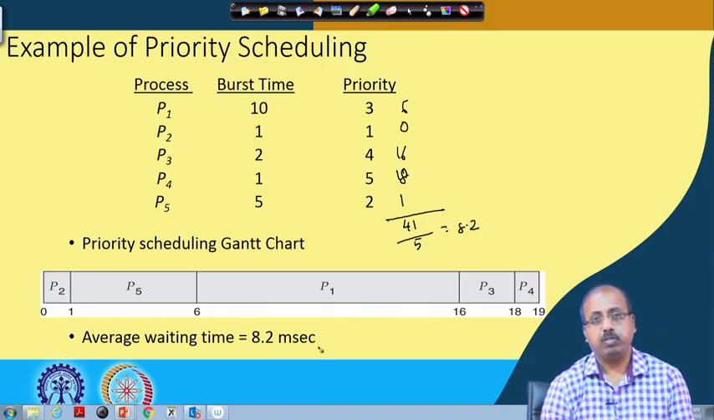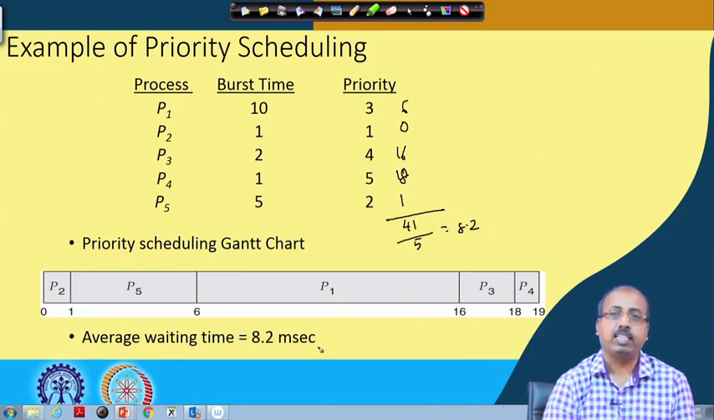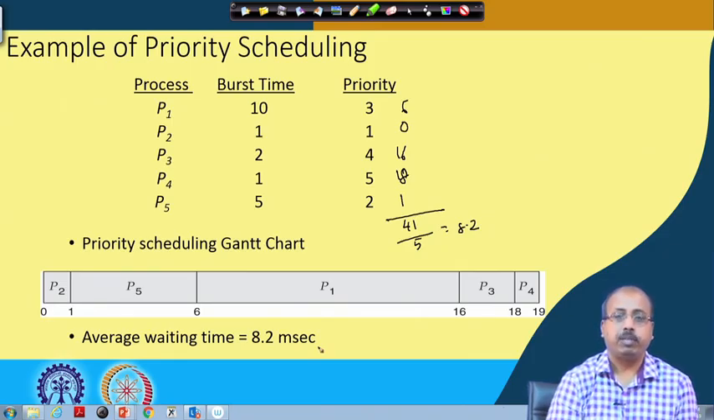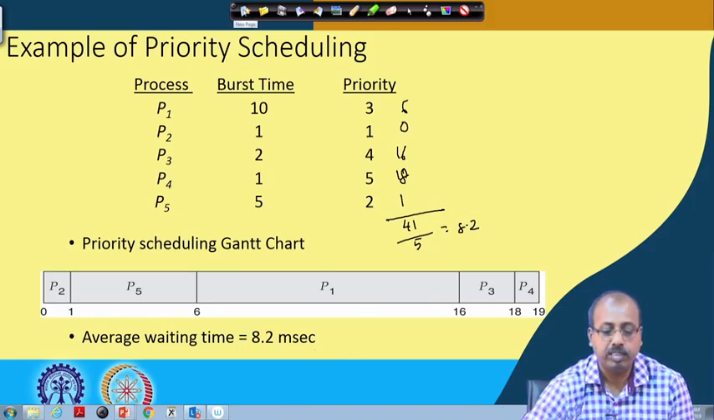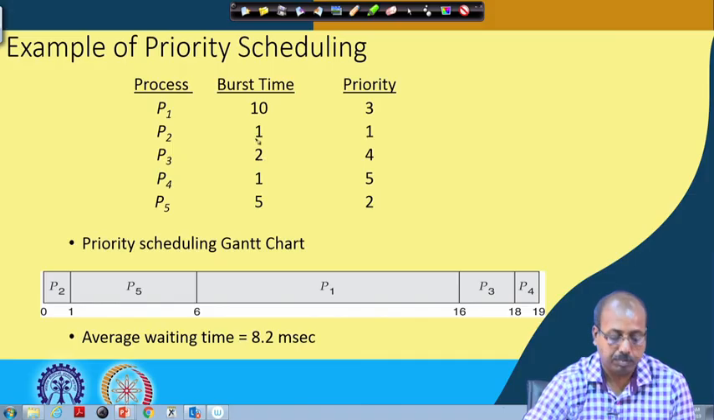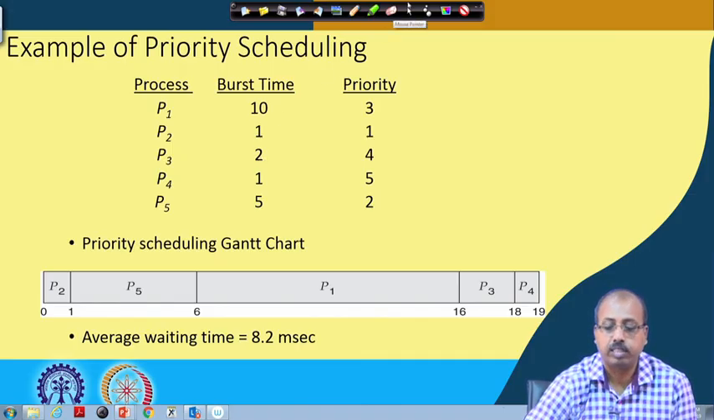Now, of course, we cannot say anything about how this average waiting time will vary with priority, burst time, etc. That cannot be predicted because it is very much dependent on the job mix that we have. But this is a good policy because we can differentiate between the classes of processes that we have in a system. So, that way it is a good one.